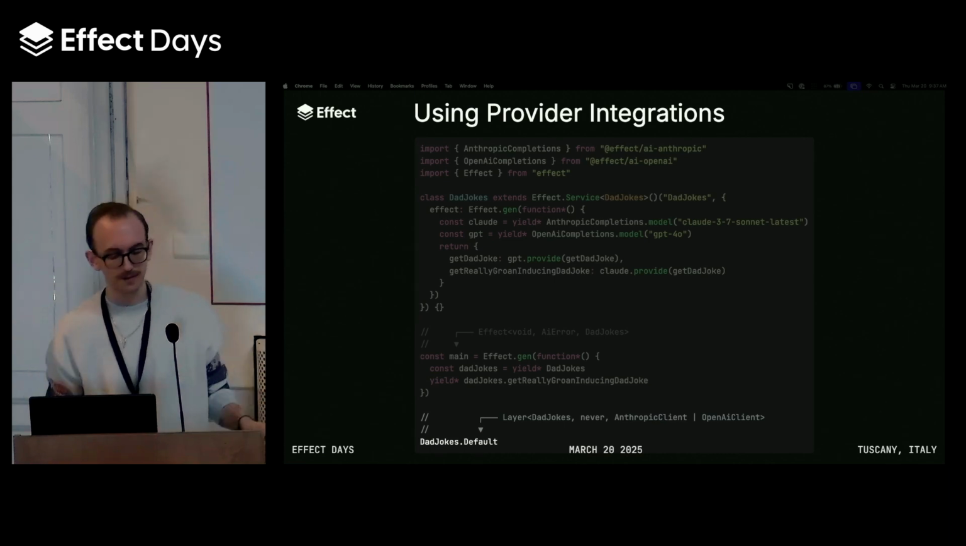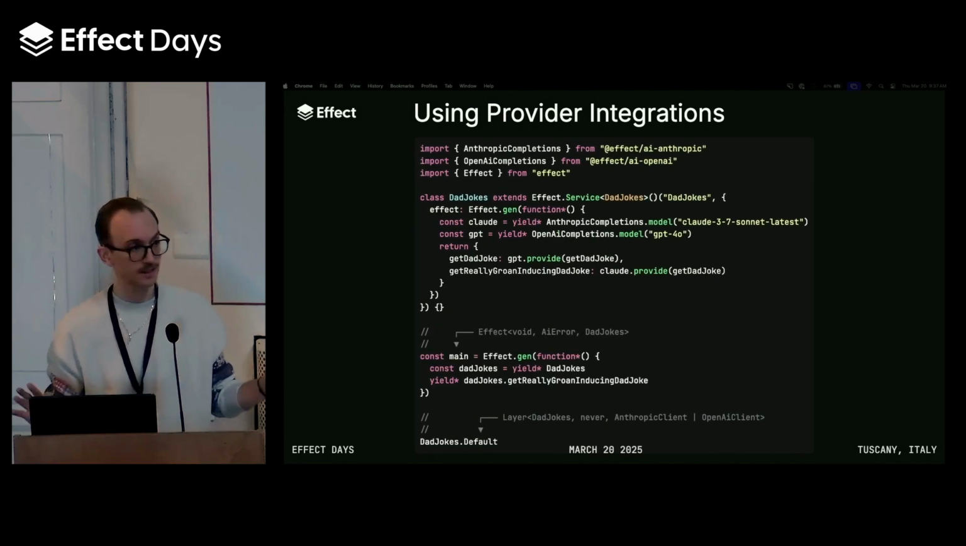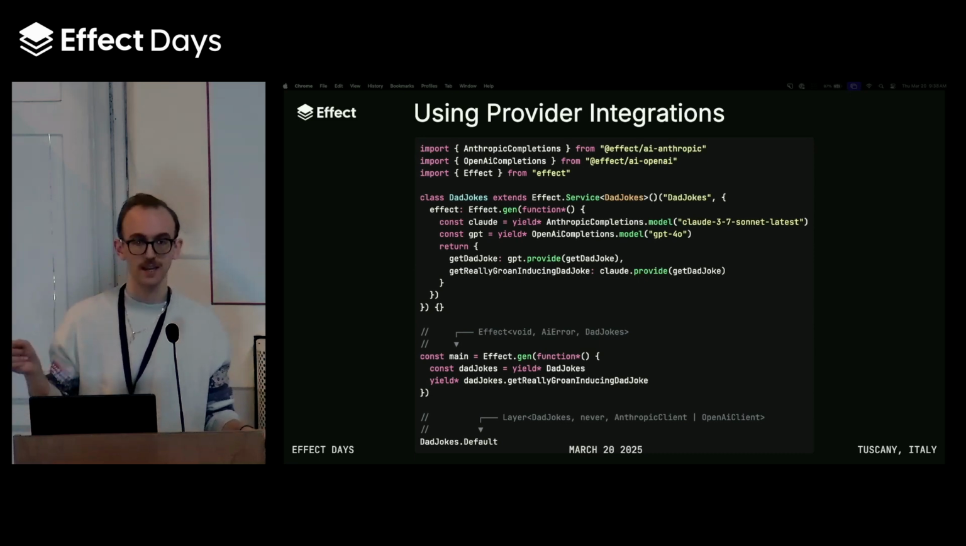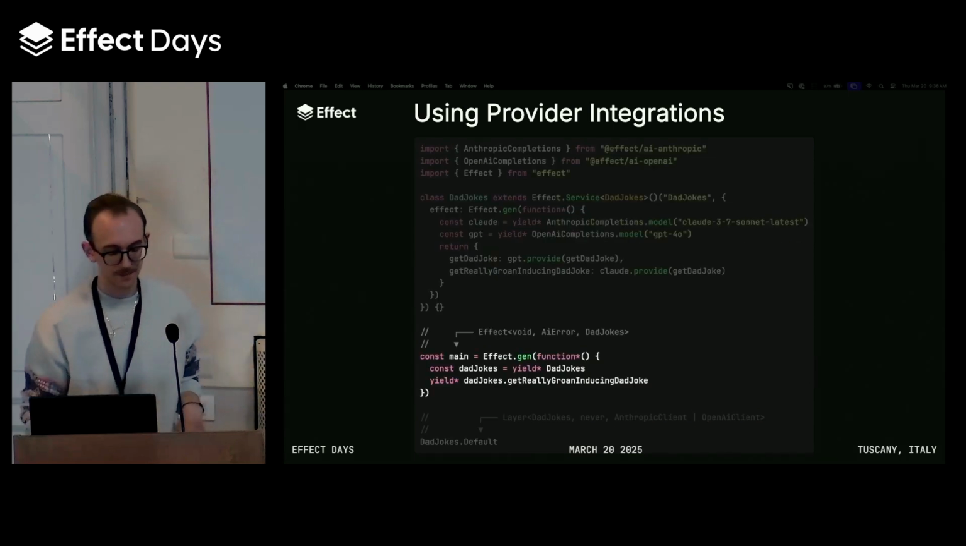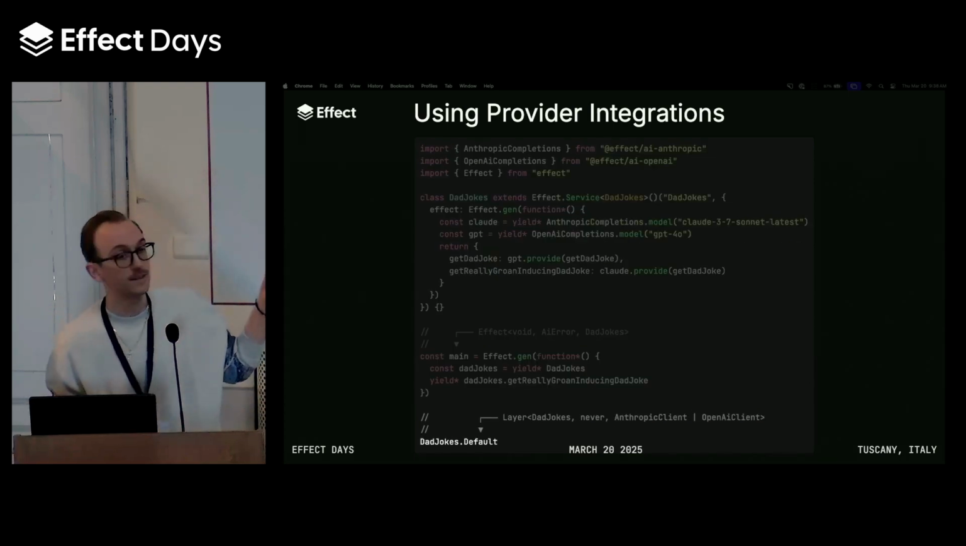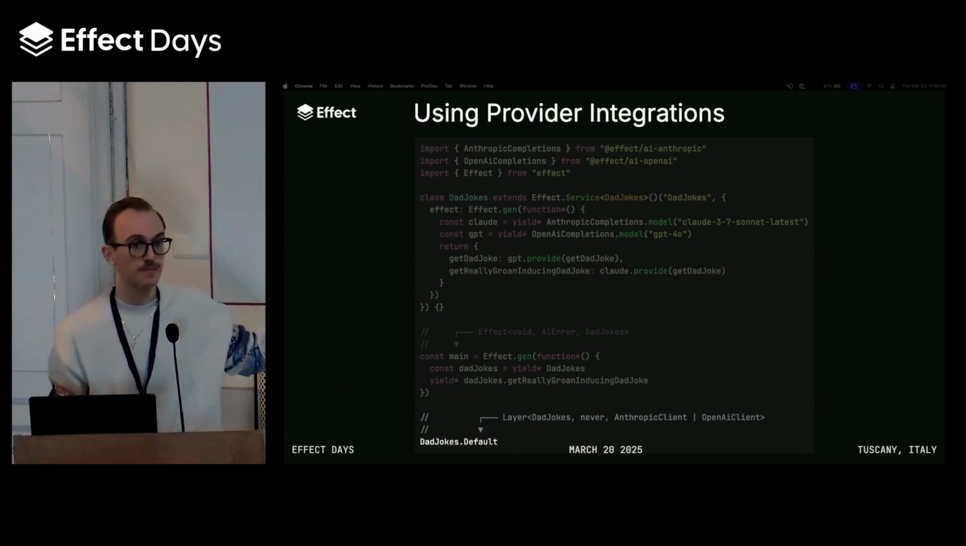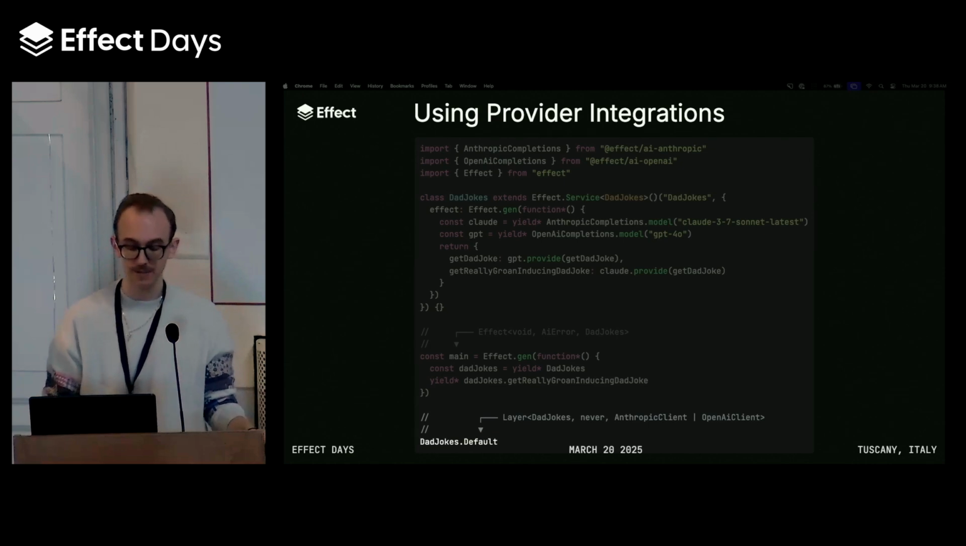And for anybody who's not familiar with Effect.service yet, it is in the docs. It's like our new way of creating services where you get a tag and a layer at the same time instead of having to define them separately. And the default property here is the layer that's generated for you. So we end up with a layer that produces a dad joke service, but ends up requiring the actual clients we need.